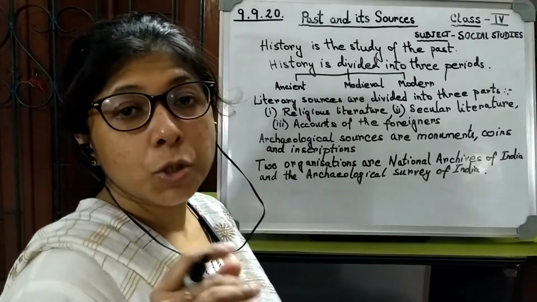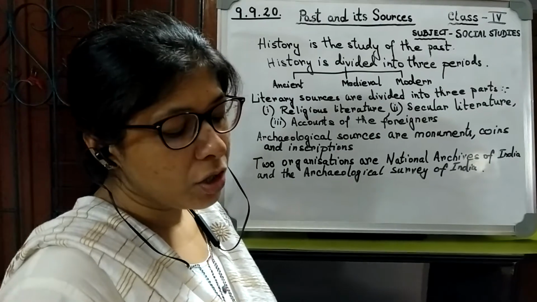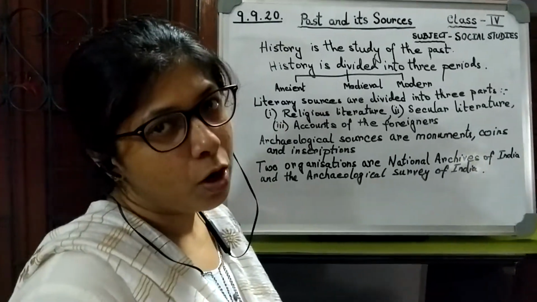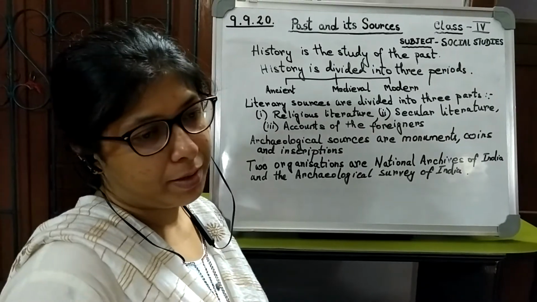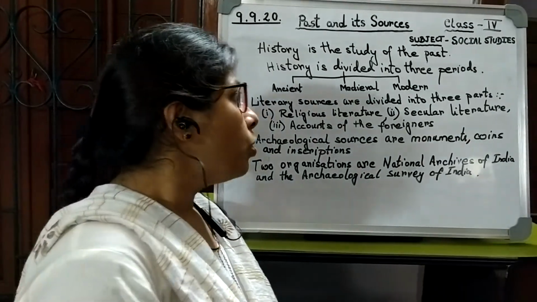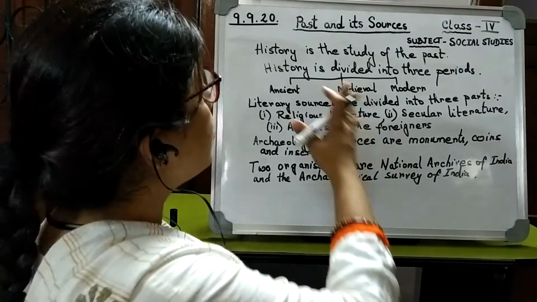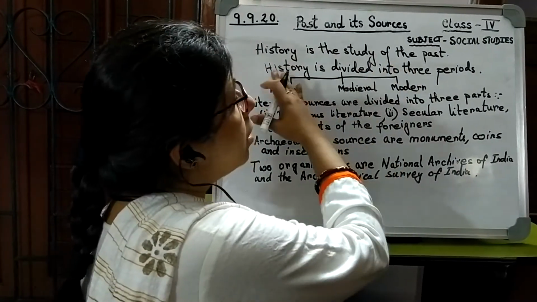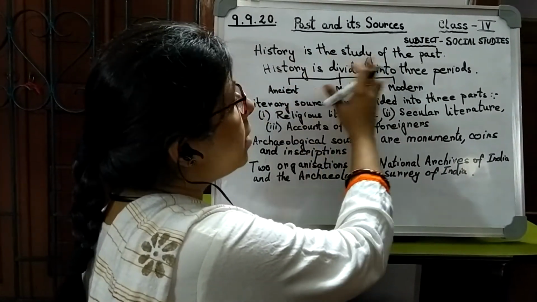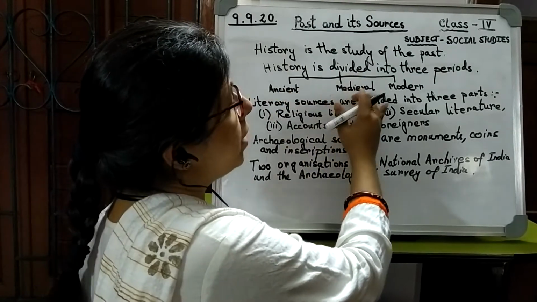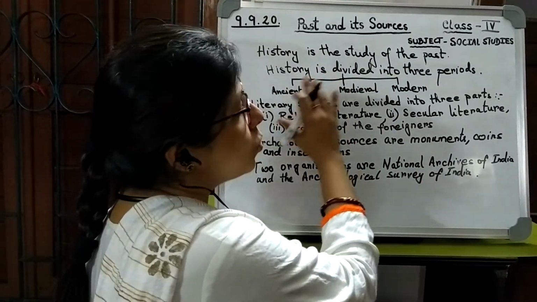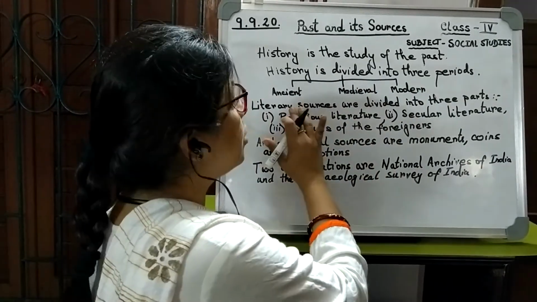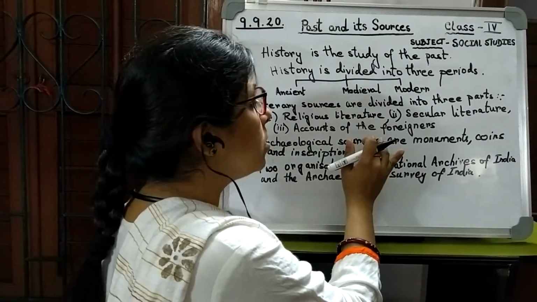A historian studies the sources of history, but an archaeologist always engages in field work, digging and restoring the human artifacts and remains. So today we have come to know about what is history. There are three periods of history: the ancient period, the medieval period, the modern period. Then the historical sources are divided into two parts: the literary sources and the archaeological sources.